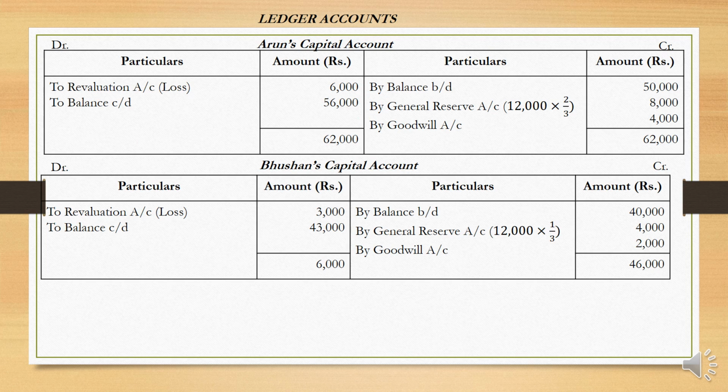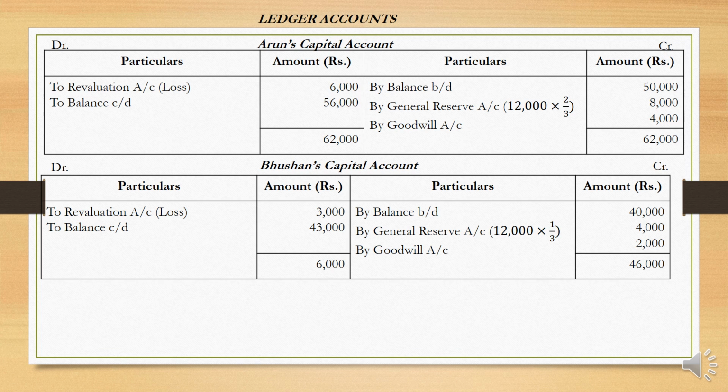Arun's capital account. The first one is balance brought down from the old balance sheet, so the opening balance is 50,000. Then general reserve, which was in the old balance sheet, has to be distributed among the partners. So 8,000 goes to him according to the old profit sharing ratio. Then goodwill account, the amount that goes to him is 4,000. Similarly, there is a revaluation account loss, so 6,000 comes to him, and therefore the balance carried down is 56,000. Total of the capital account is 62,000.